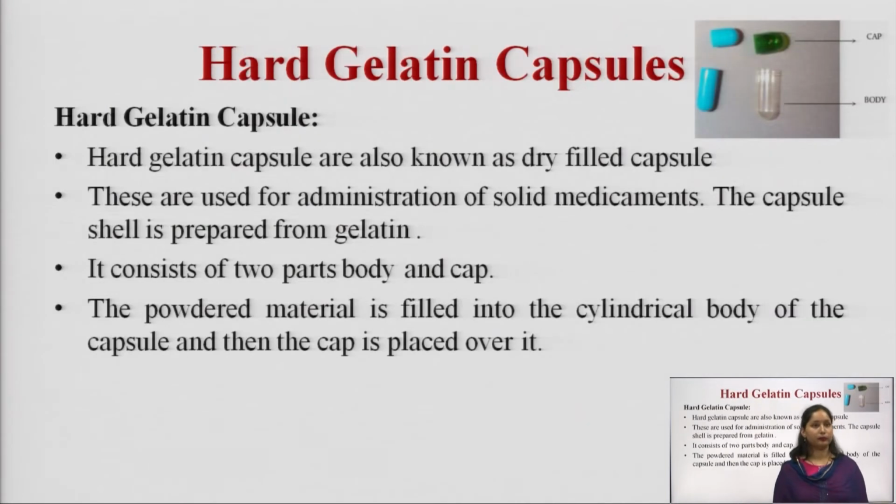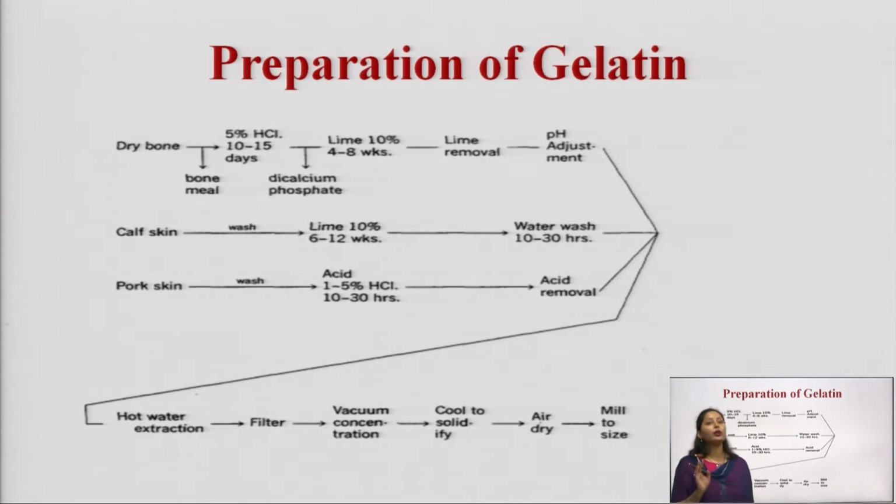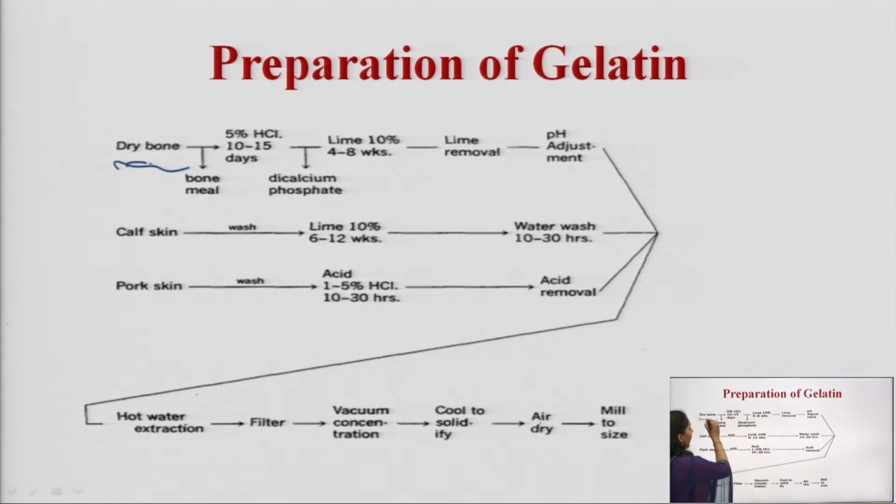Now, this is the elaborate procedure of how we extract gelatin from the animal origin. First of all, we take the dry bone, and that dry bone is subjected to acid treatment. We treat the dry bone or bone meal with 5% HCl for 10 to 15 days.